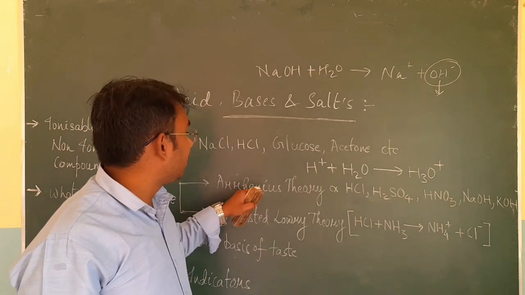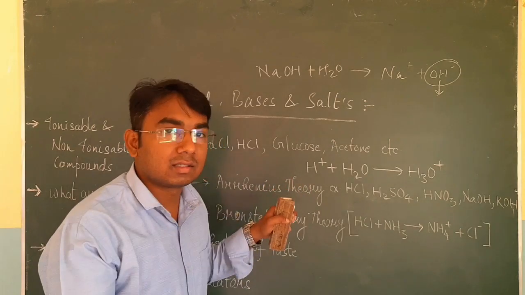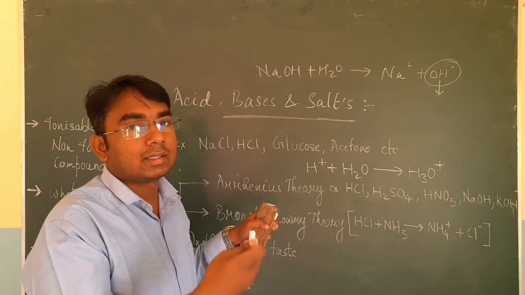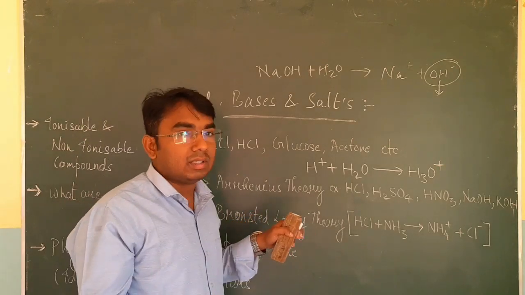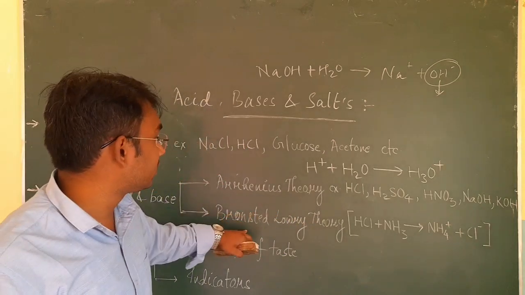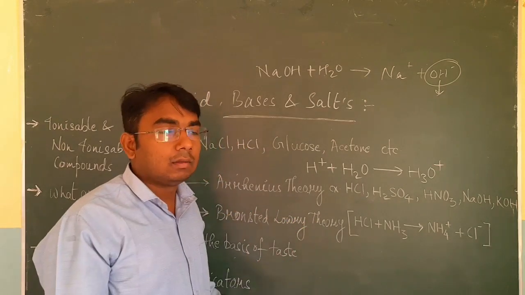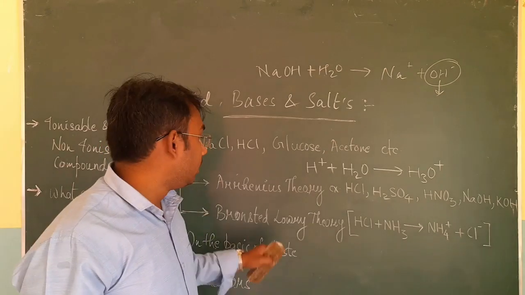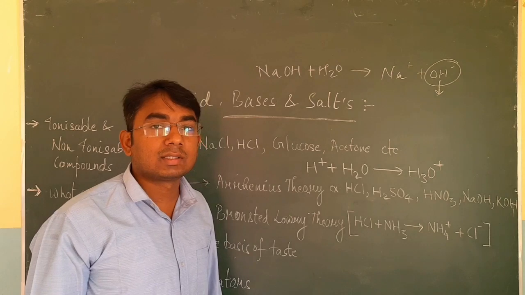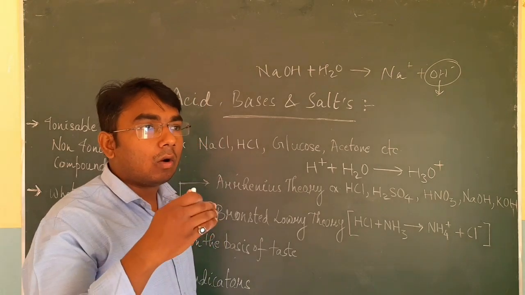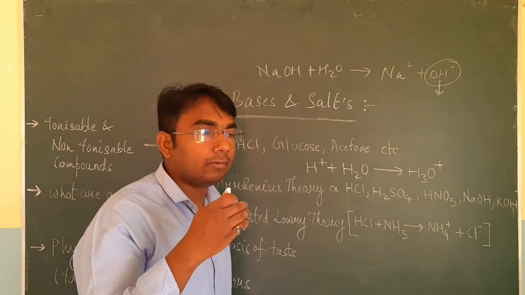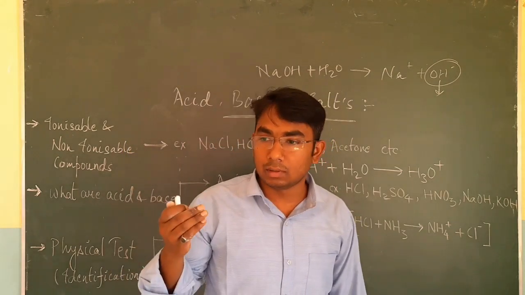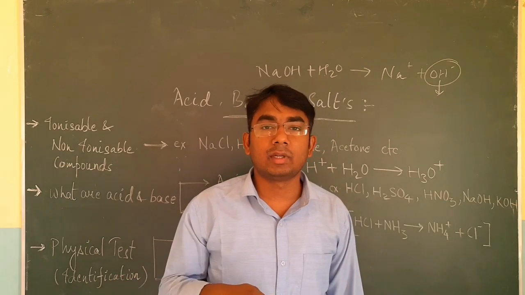For example, according to the Arrhenius definition, compounds categorized as acid are called Arrhenius acids, and similarly bases are called Arrhenius bases. Similarly, Bronsted said that an acid is a substance which is an H plus donor, and a base is a substance which is an H plus acceptor. Means all substances categorized as acid will donate H plus, and if a substance is a base, it will accept H plus.